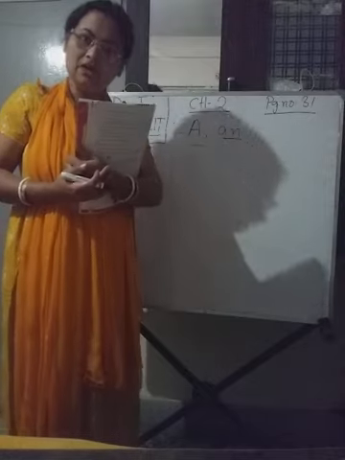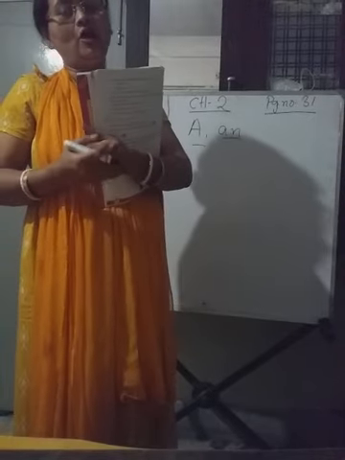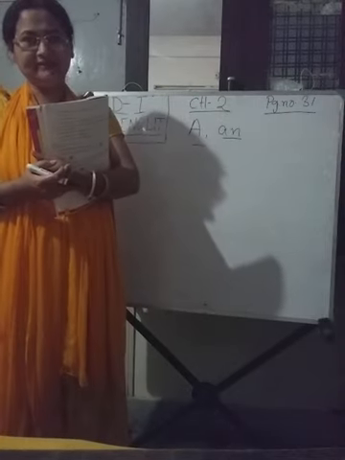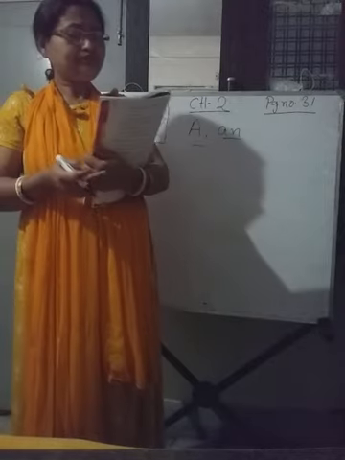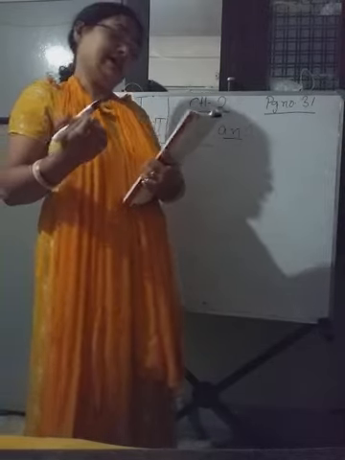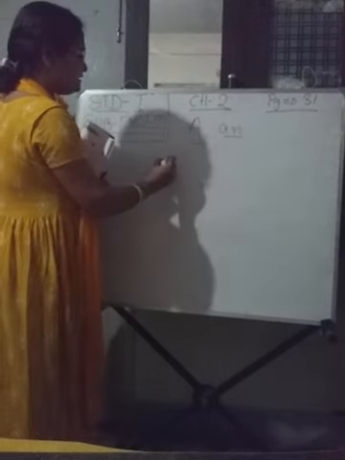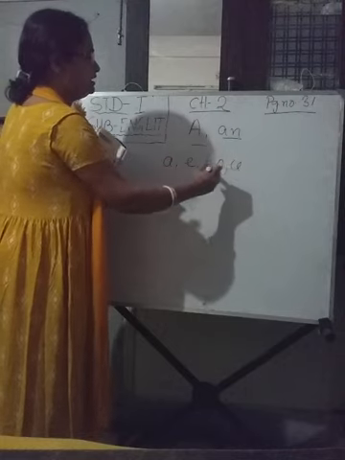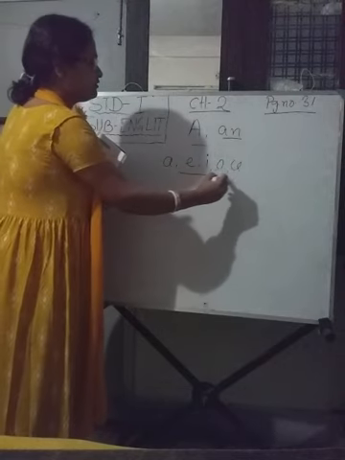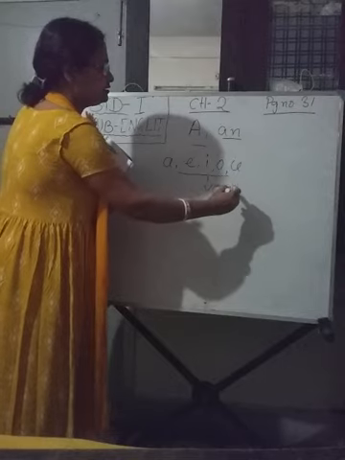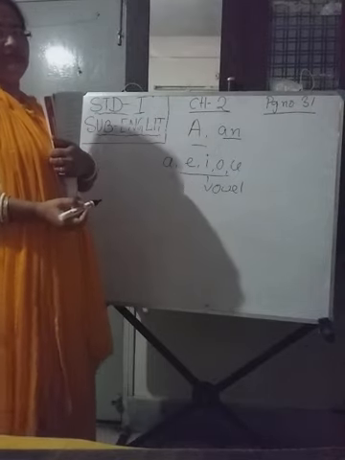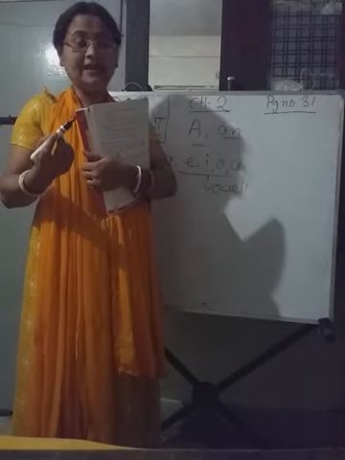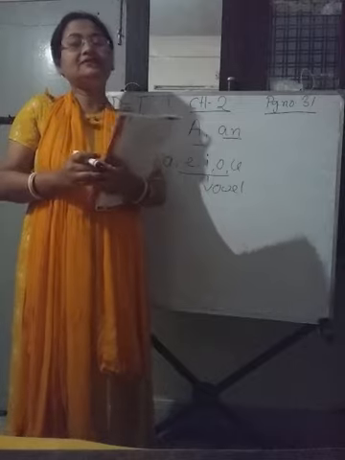Now children, we all know how many alphabets are there in English? There are 26 alphabets, isn't it? Among these 26 alphabets, 5 are vowels: A, E, I, O, U. There are 5 vowels. They are called what? Vowels. And the rest of the alphabets are known as consonants. And where to use a and where to use an, this we will see.